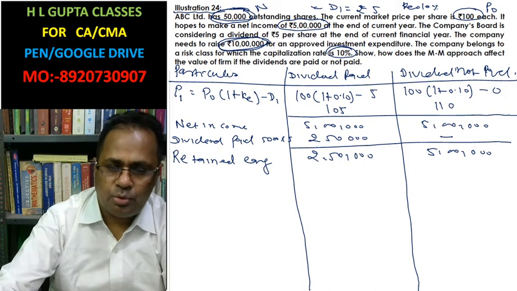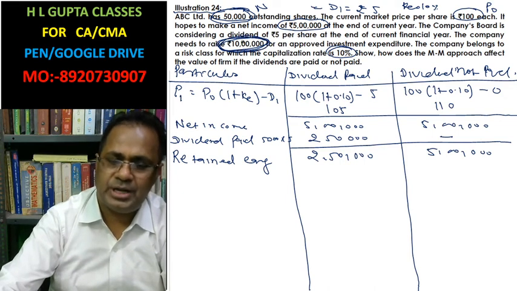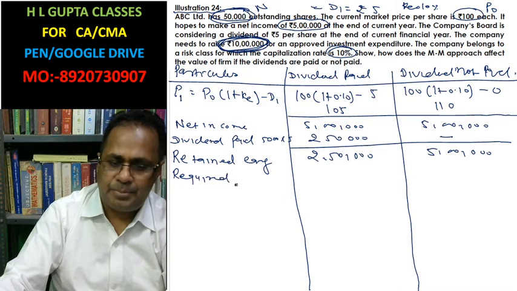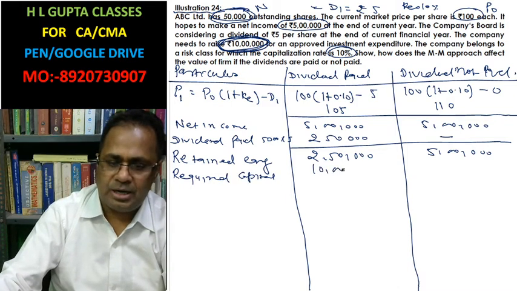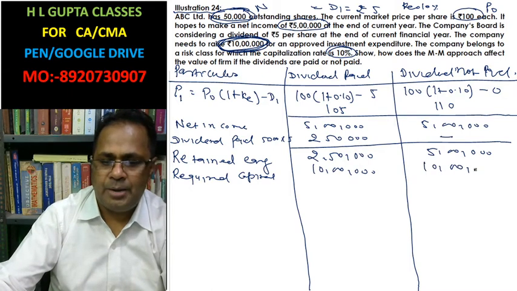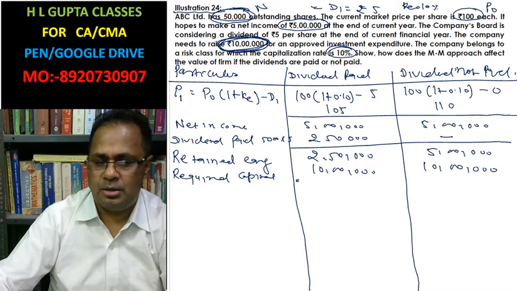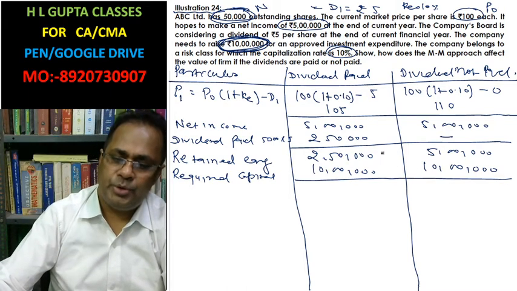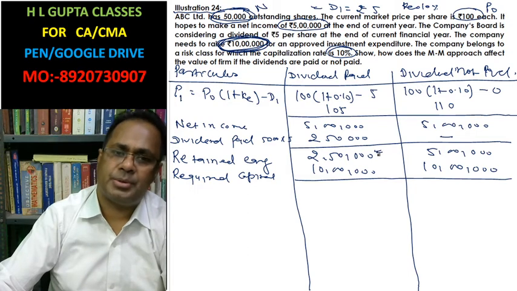Now this is the retained earning. You have to do investment. You required capital of 10 lakh. You have to invest 10 lakh. We already have retained earning of 2,50,000.